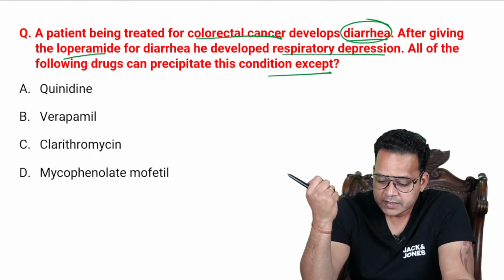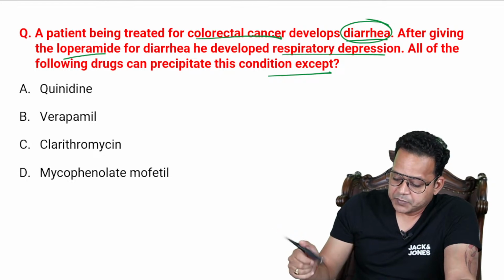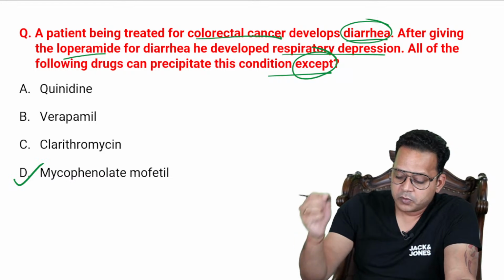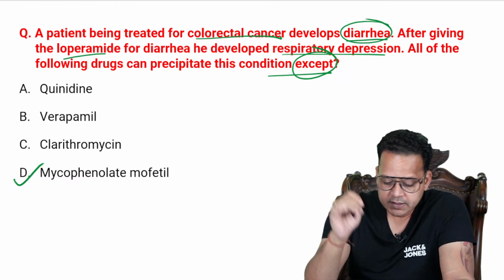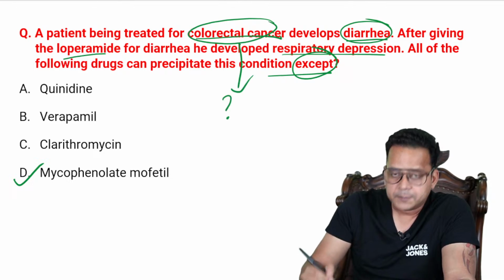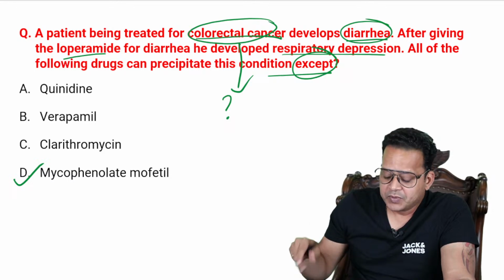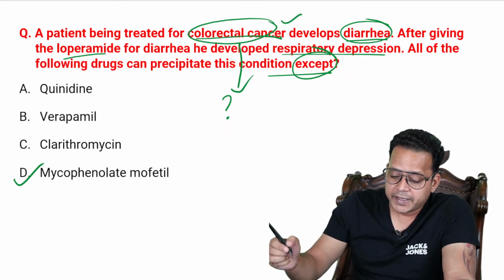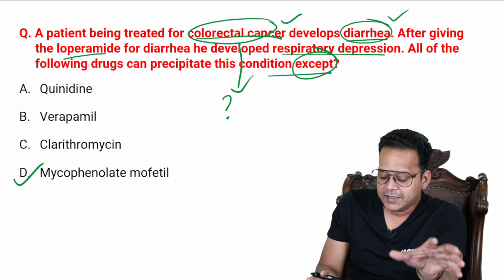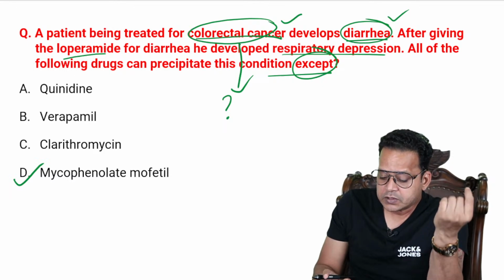All right, excellent. So many of you have given the right answer, guys. See, except is important, guys. So the answer is mycophenolate mofetil. Now, first of all, let me ask you a few questions. Which drug do you think I am talking about here? Which anti-cancer drug used in colorectal cancer can cause diarrhea? So let us solve this MCQ gradually, right? Which drug used for colorectal cancer causes this diarrhea?